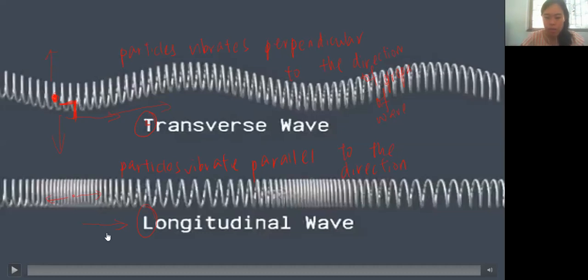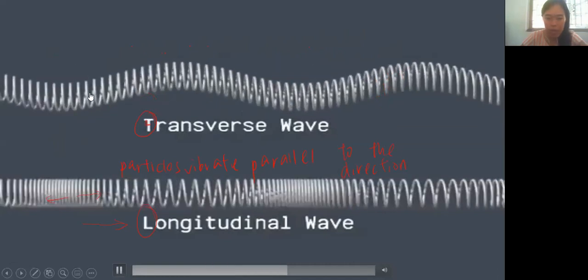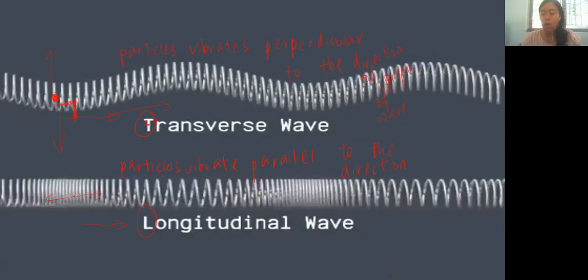Again, this one is going up and down. You see the particles, you see the spring here. It is not moving forward. It's just that the wave, the energy, is moving. Which is why we say that the particles are vibrating to produce the wave, and the wave is transferring the energy.